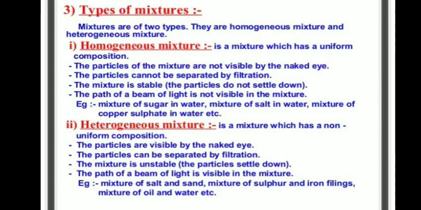Types of mixtures. Two types of mixtures: first one homogeneous, second one heterogeneous. What is a homogeneous mixture? It is a mixture which has a uniform composition. The particles of the mixture are not visible by the naked eye. The particles cannot be separated by filtration. The mixture is stable. The path of a beam of light is not visible in the mixture. For example, a mixture of sugar in water, salt in water, and copper sulfate in water.